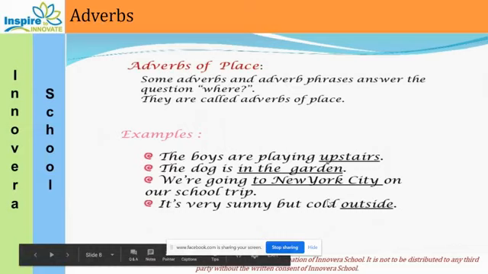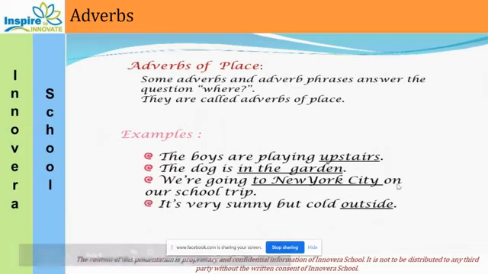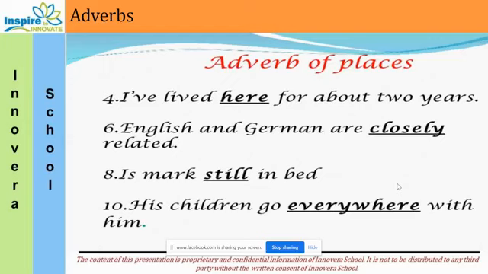If I say Hampi is far from Delhi, the word far is an adverb of place. If I say, is there anybody inside? It means I am asking whether there is anyone inside the house or inside the room or anywhere. So this word inside is again an adverb of place. Somewhere is also an adverb of place. Near, far, everywhere, such words are adverbs of place.